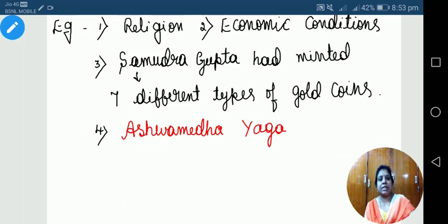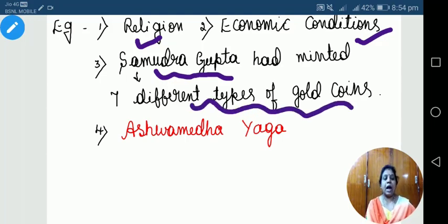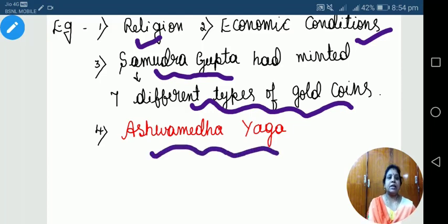For example, we have discussed that with the help of coins you can know their religion, which particular religion they followed, and their economic condition. For example, Samudragupta minted 7 different types of gold coins, and during his period he conducted the Ashwamedha Yaga. So that is also one of the pieces of information we can know once we see his coins.